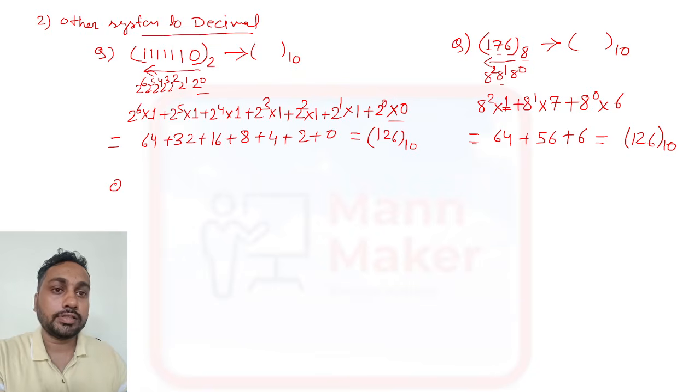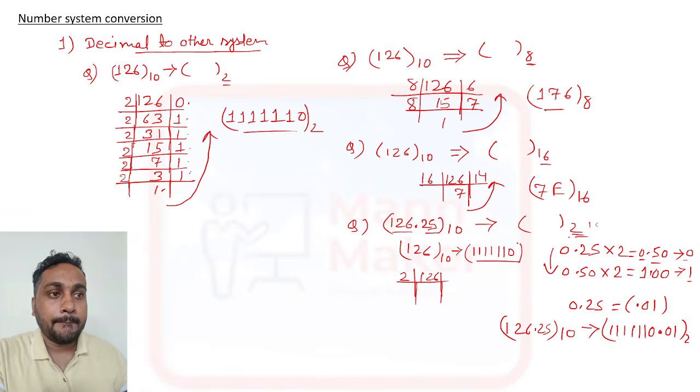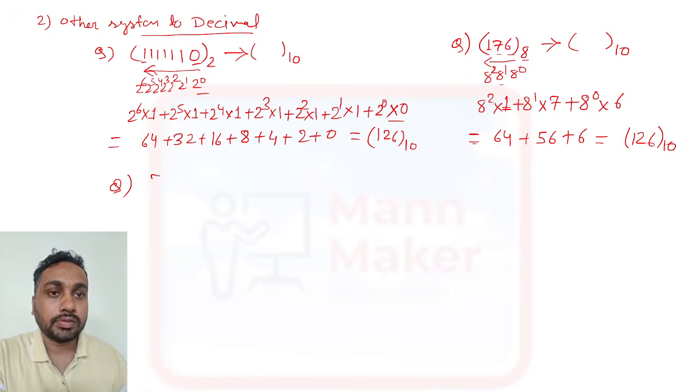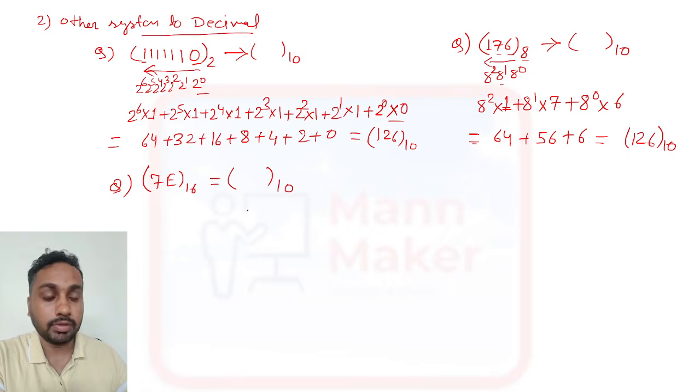Now we will check another one: hexadecimal. Suppose they have given 7E as a hexadecimal, and you need to convert this into decimal form. Same process: here 16 to the power 0 and 16 to the power 1.